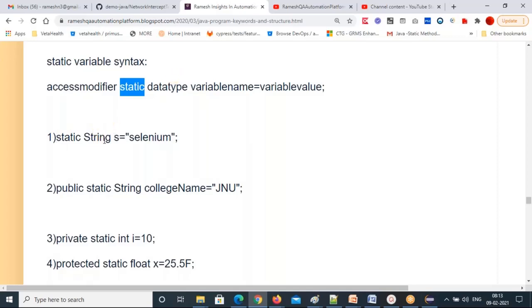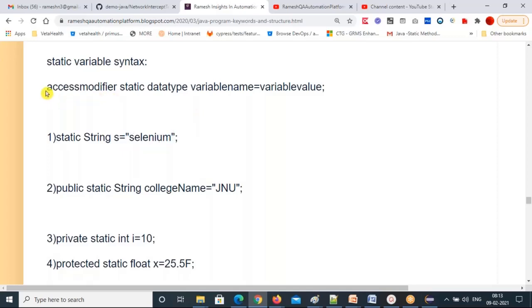Static, and the data type is String. String is one data type. And then the variable name is s, equal to. The value is "Selenium". Selenium is a string, right? That's why I'm putting it in double quotes. A string you always need to represent within double quotes. So when you write more than one letter or keyword, that must be enclosed in double quotes, right?